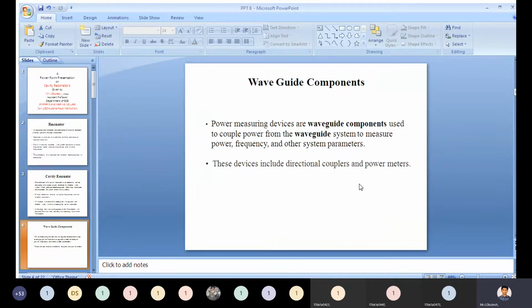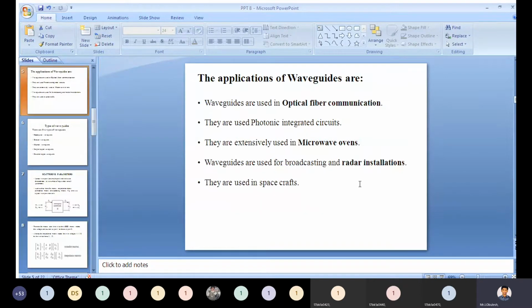These devices include directional couplers and power meters. This is the waveguide components.